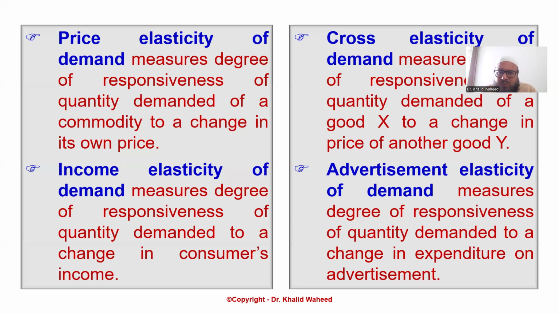So people will try to avoid petrol-driven automobiles, or they will buy less. With the increase in the price of petrol, demand for motorbikes, cars and other petrol vehicles has decreased. This can be measured through cross elasticity of demand.